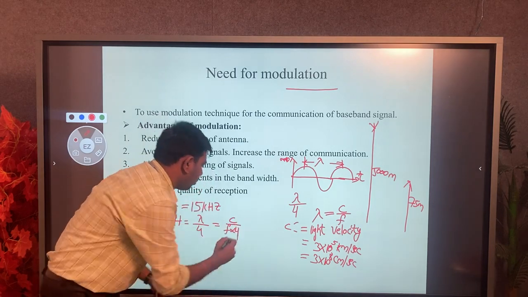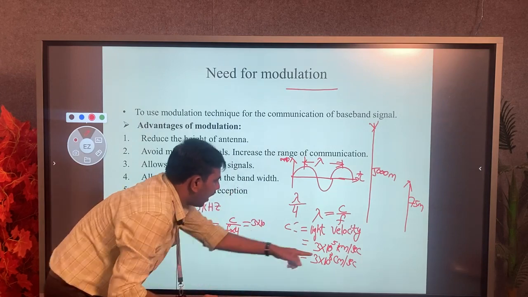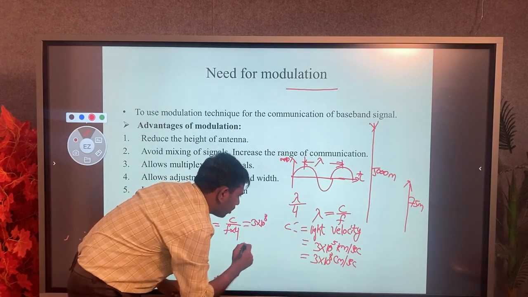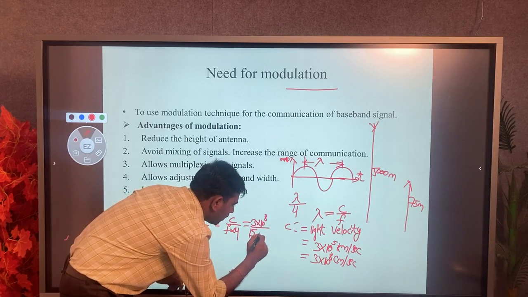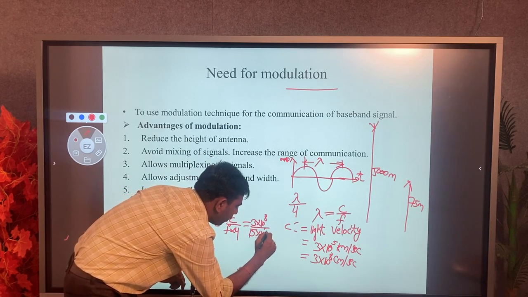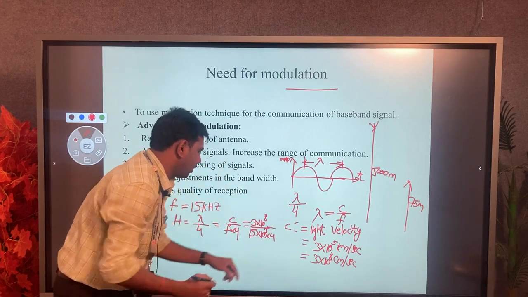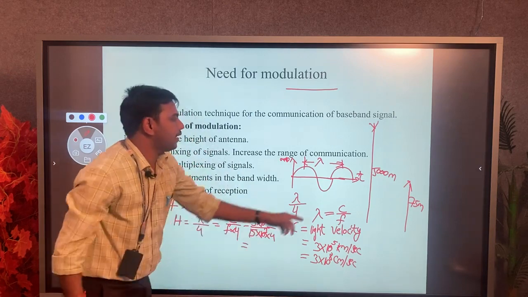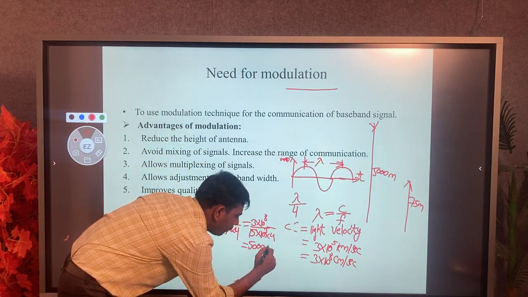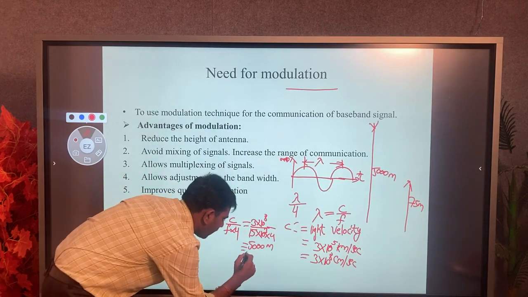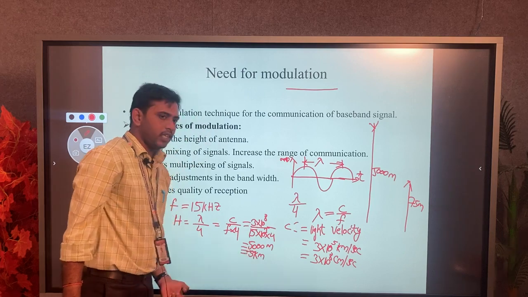Now we substitute the values: 3 into 10 to the power 8 divided by the frequency 15 kilohertz, which is 15 into 10 to the power 3, into 4. When we simplify all these terms, the height of antenna is 5000 meters, which we can also write as 5k meters.